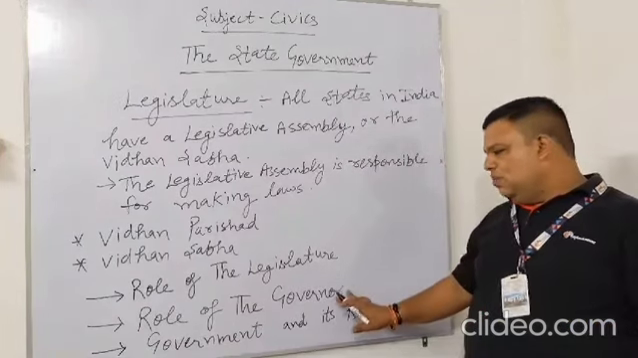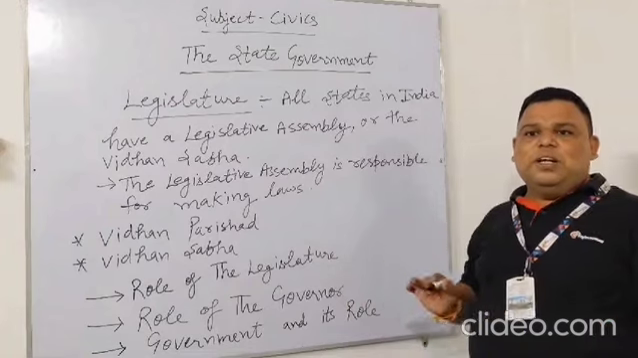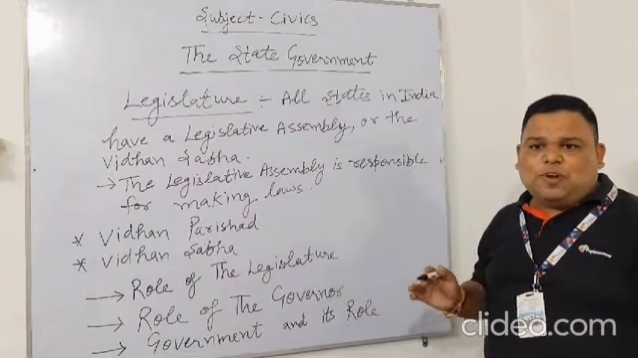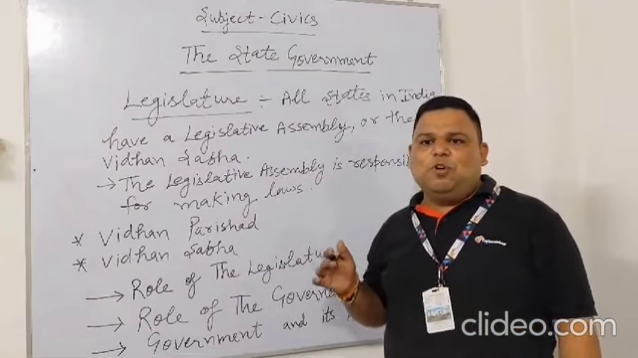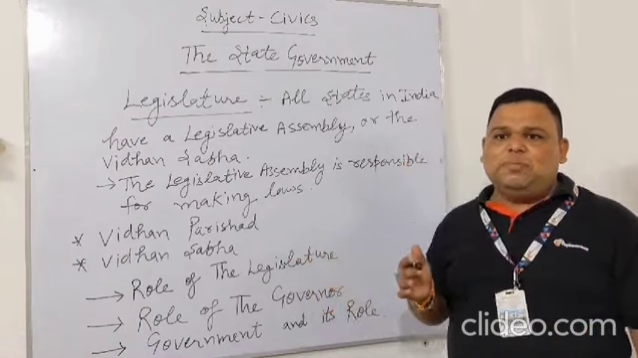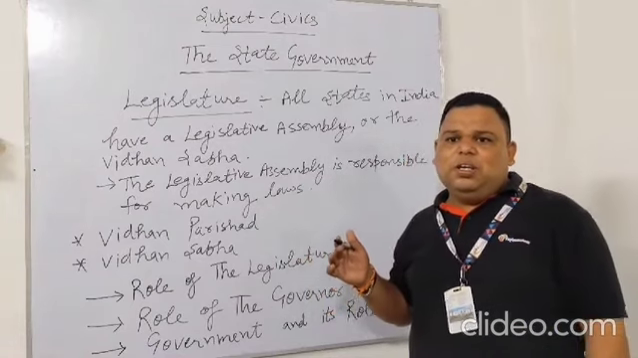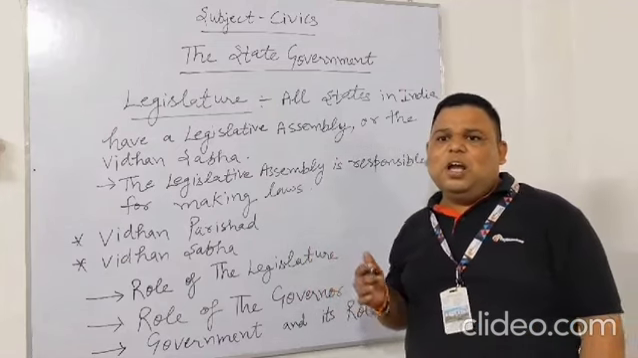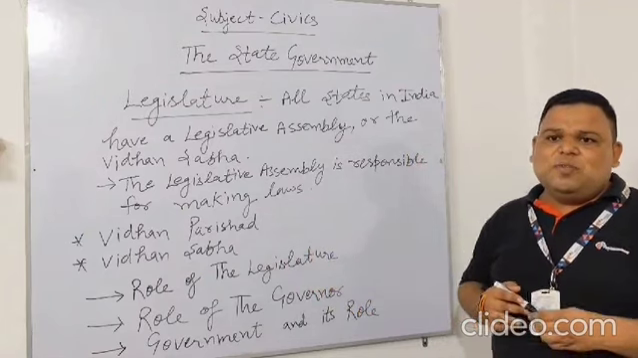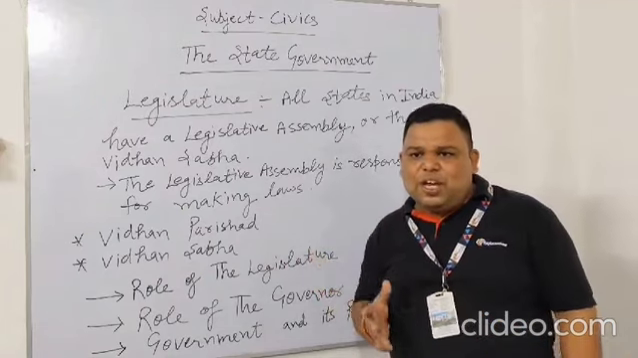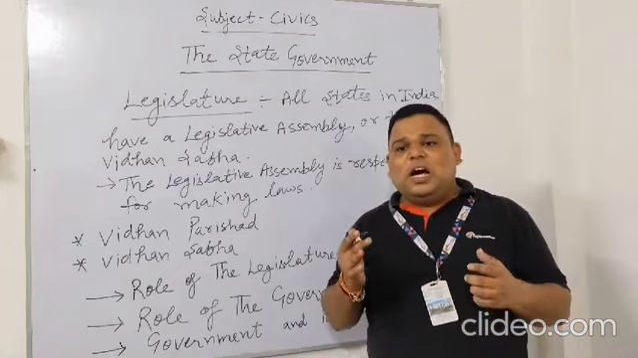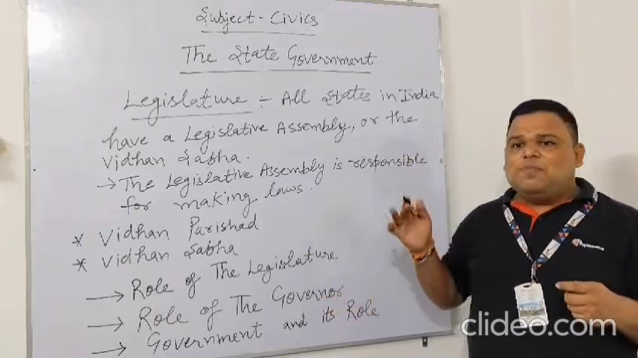Now the role of the governor. The governor is the head of the state. She is appointed by the president for a term of 5 years. The governor can be removed from office before the completion of their term. Her term can even be extended. In order to qualify for the post of governor, a person has to be a citizen of India, at least 35 years of age, and cannot be a member of the parliament.